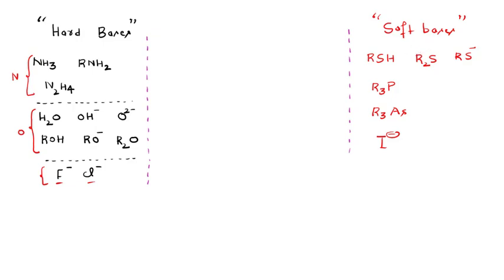In the same way as it was in the case of the hard and soft acids, where a borderline category was present, even in this case there is a borderline category. Let me also mention here the borderline bases, right? Some types of bases can act as both hard as well as soft depending upon the situation, right?